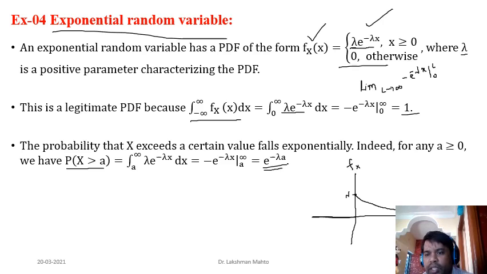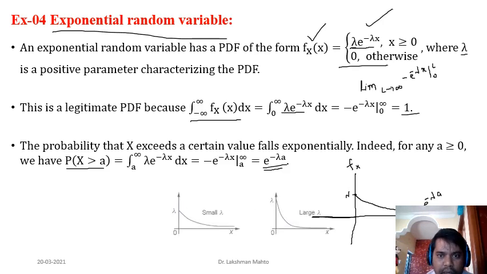So if someone is asking what is the probability of this part, the probability of the tail, or what is the area of this part, simply you can say take e to the power minus lambda a, because here you have information about a, and you have information about lambda as well. Lambda would be given here, so easily you can calculate this probability of the tail. That is the benefit of the exponential random variable.